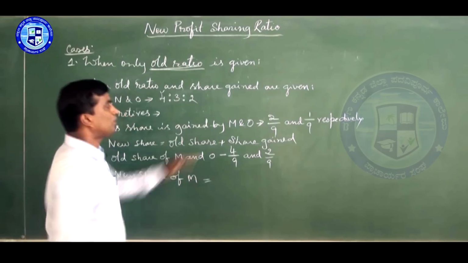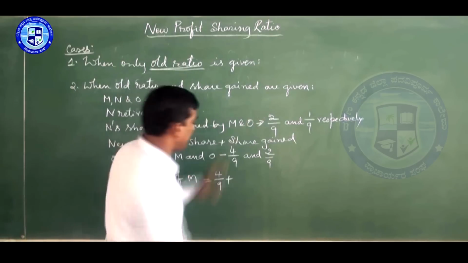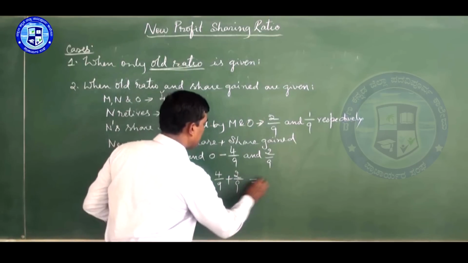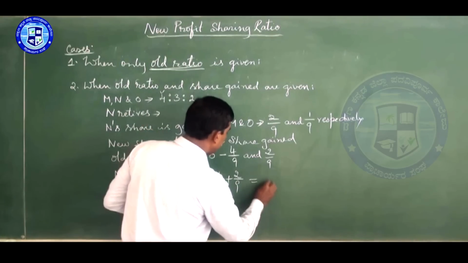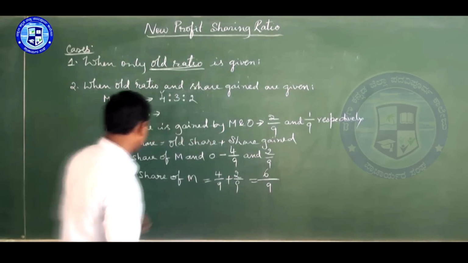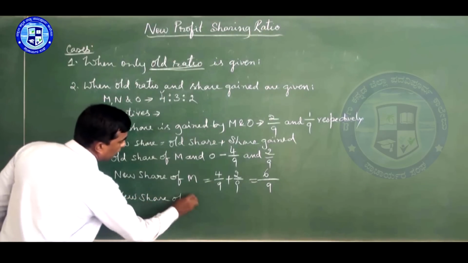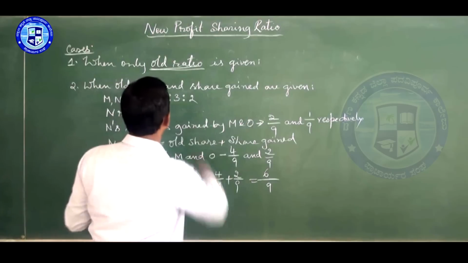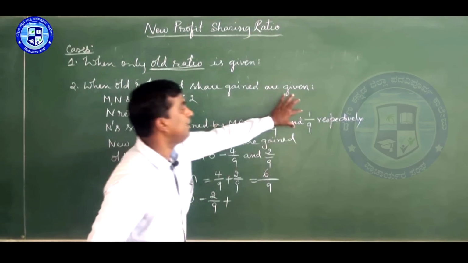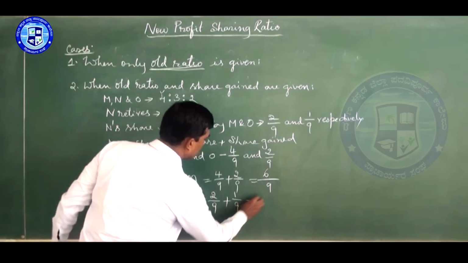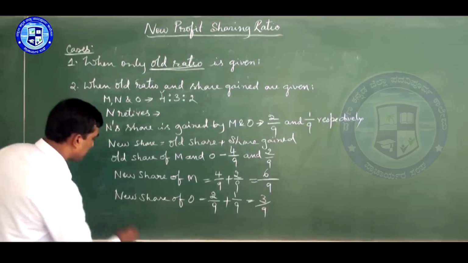New share of M is old share 4 by 9 plus he gained 2 by 9. So here no need to find the LCM, both denominators are the same. So it is 9, here it is 6. New share of O is old share, which is 2 by 9, and he gained 1 by 9. So it becomes 3 by 9.